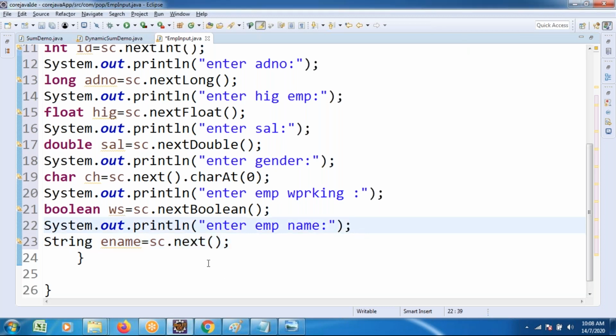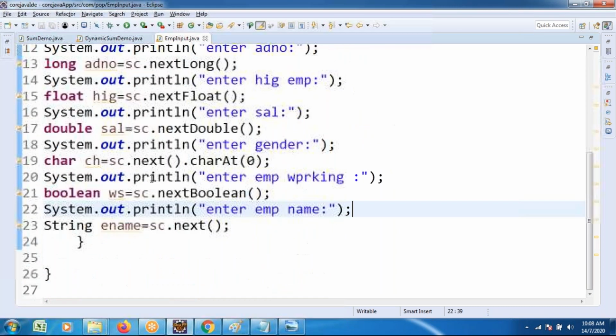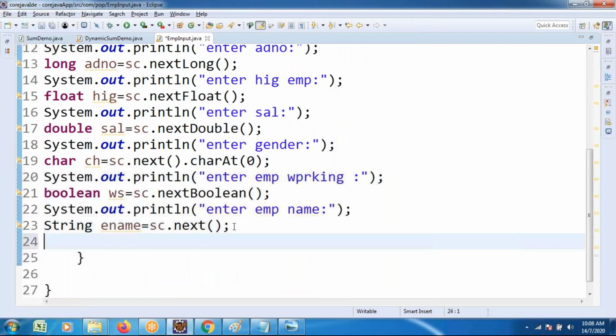Similarly, this is a tick. Till now we have done reading of different types of data using the Scanner class. After reading, I wanted to apply the print statement. Sysout.